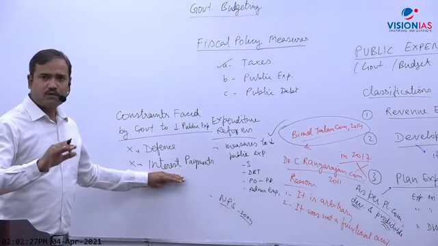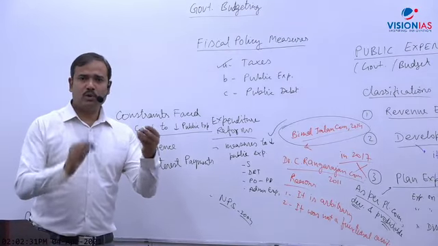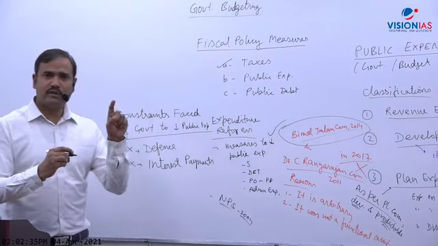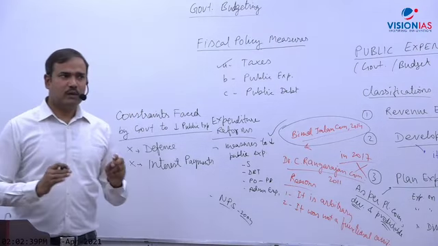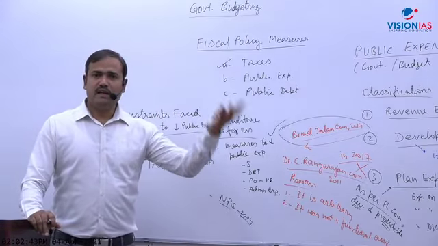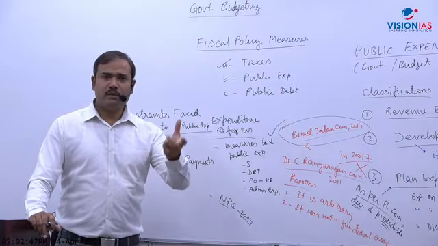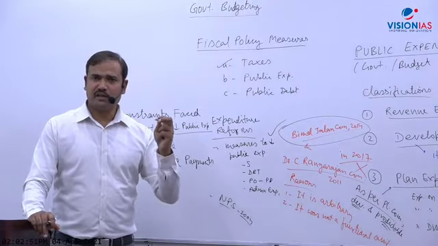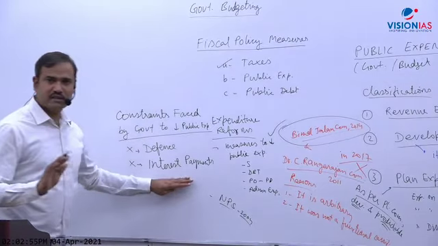Why? Because whatever interest government is paying, that is already committed. When government actually borrowed, an agreement may be signed, or whatever interest is mentioned in the government security, government has to pay that interest. There is no option to reduce that. The only option to reduce interest is to pay back the debt amount, and it is not practically feasible. Government can pay back when its revenue, like tax revenue, increases much, but practically it is not possible, especially in the short run. Okay, I have repeated twice.